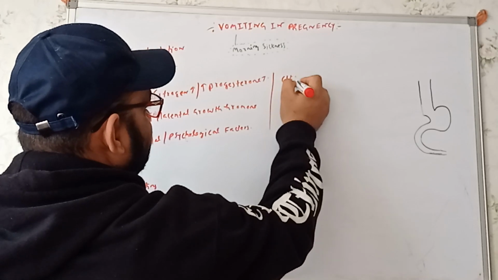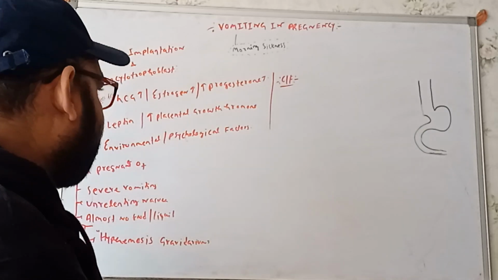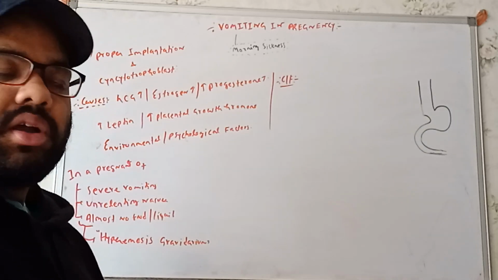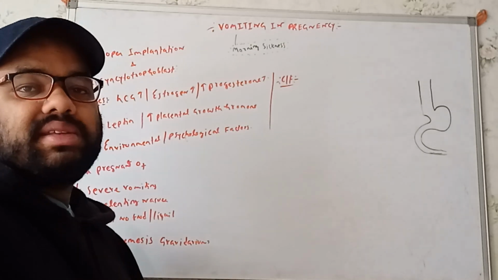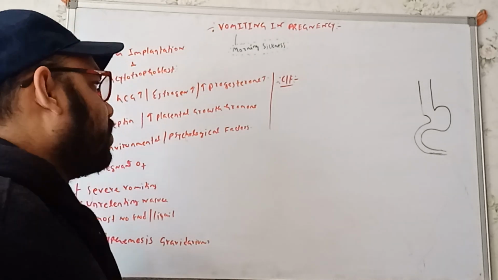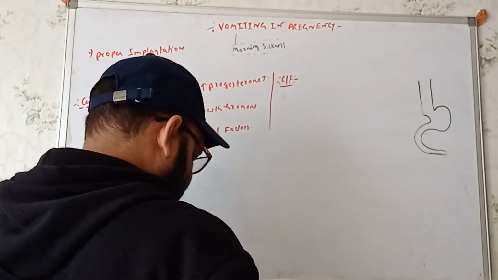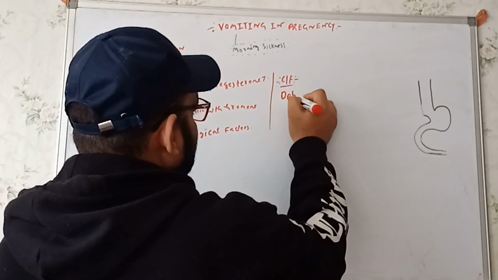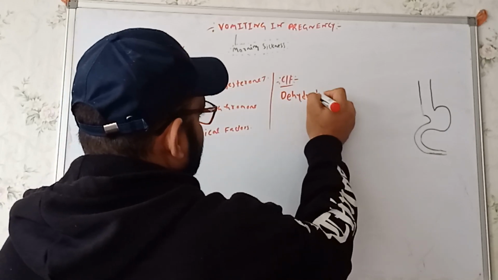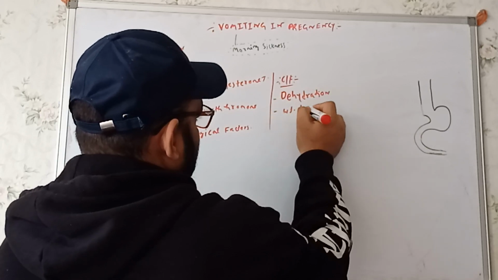So what are the features we'll get from here in these cases? Now see, whenever we're getting that severe vomiting, for example, we'll get the dehydration. Whenever the individual does not intend to have food, as a result we'll see weight loss. So we'll see dehydration, and another thing, weight loss.